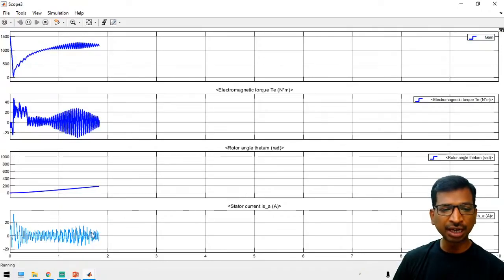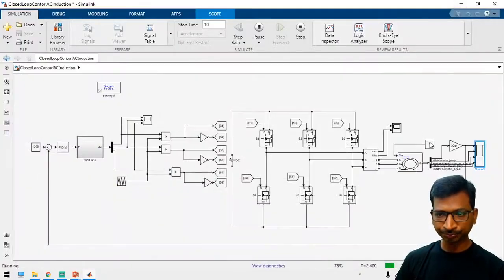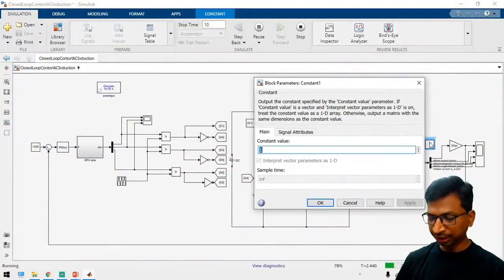The stator current will approach its minimum level. For the entire transient period, the stator current will be huge. So once it is settled, the transient period is over, then electromagnetic torque and current will be less, in the no load conditions. So now I think the load has been settled. So now we can disturb the system. So now I am going to increase the load torque from 0 to 10.